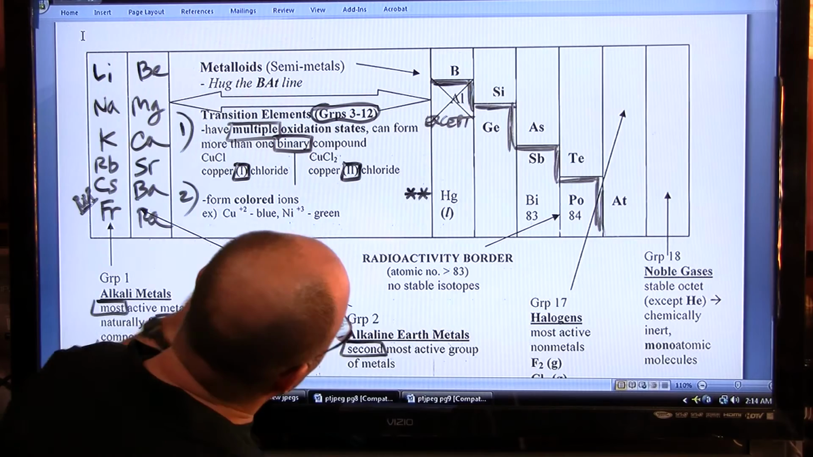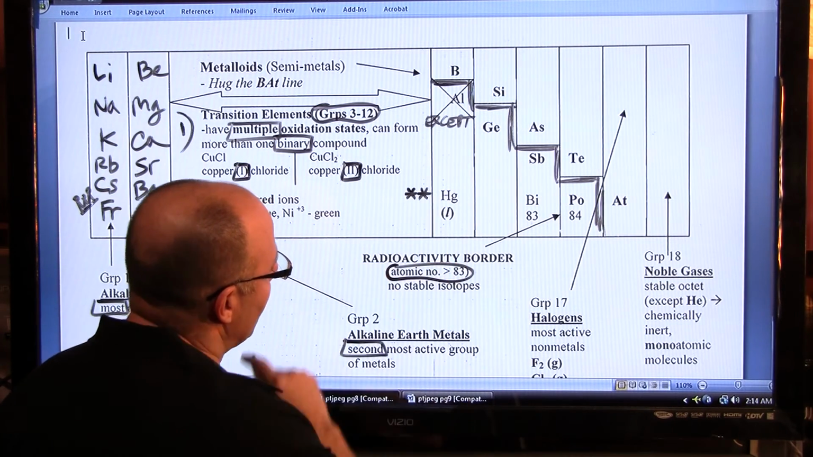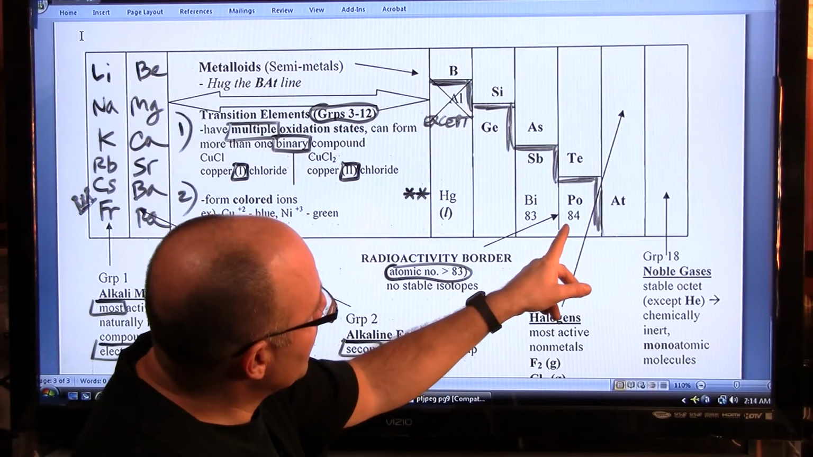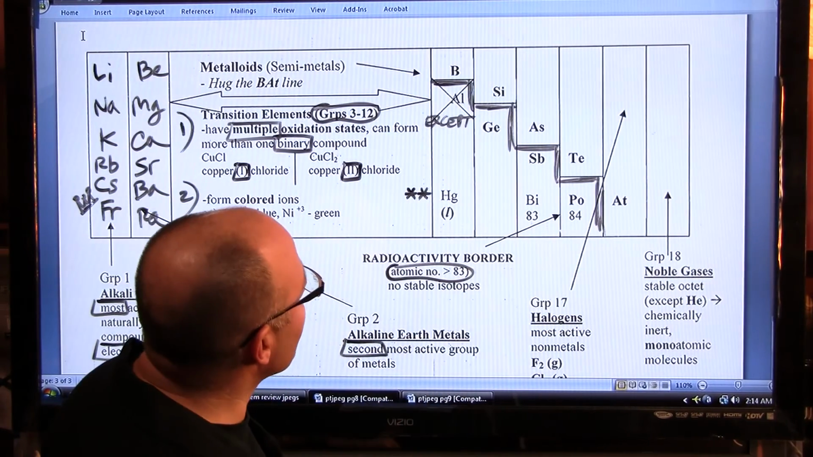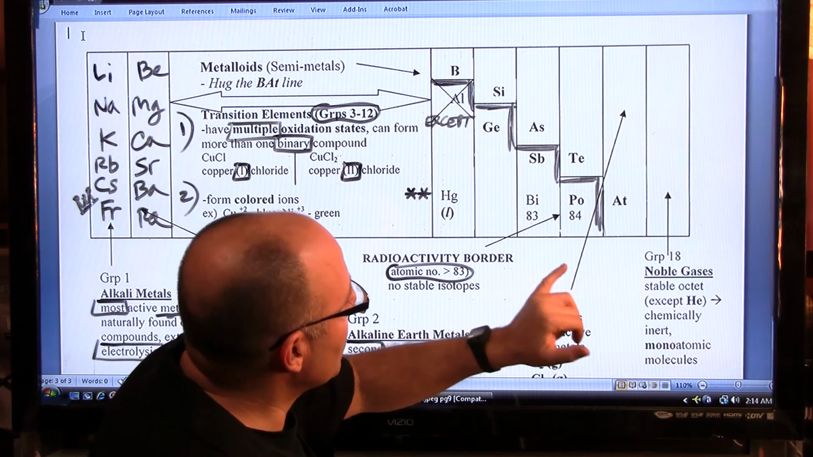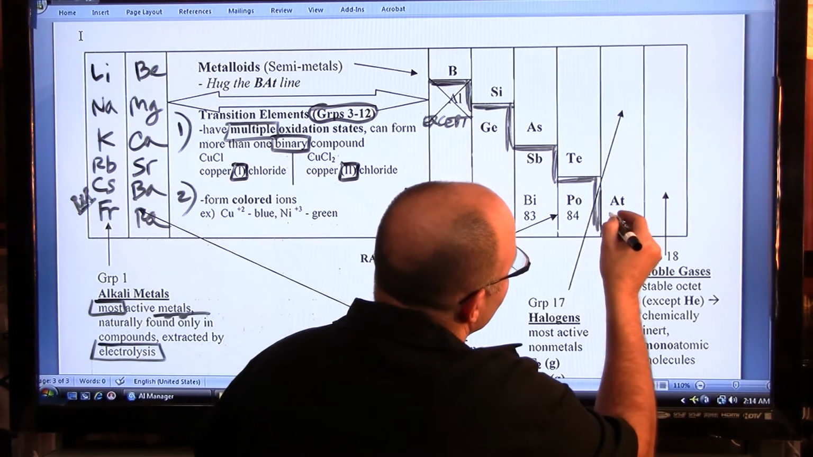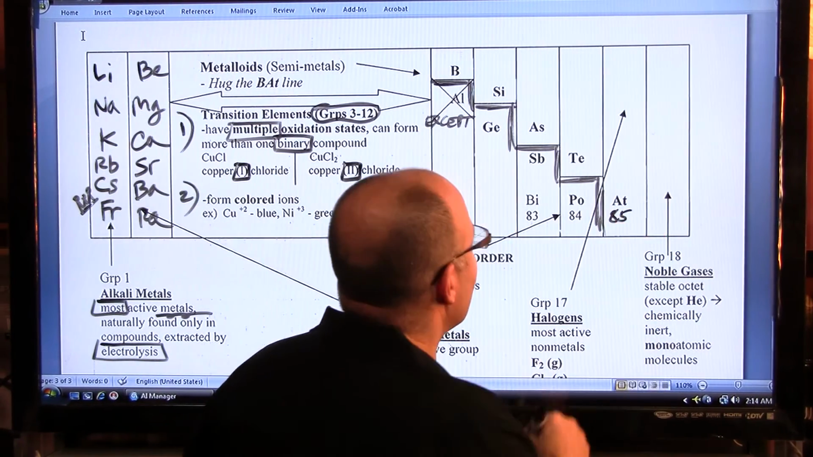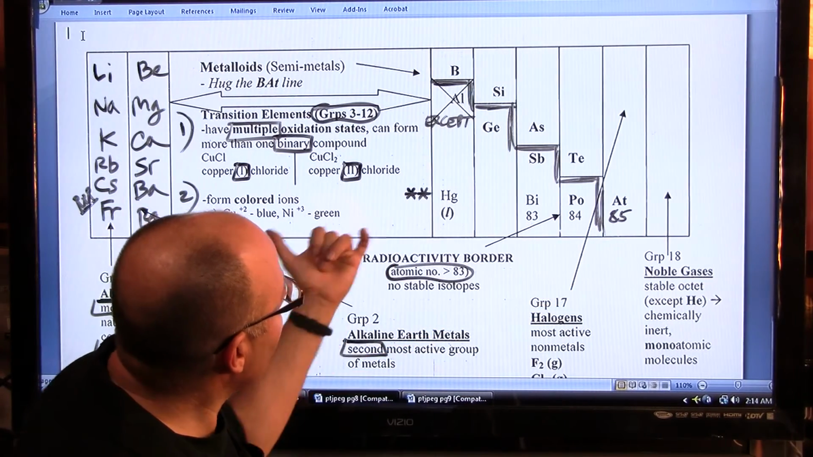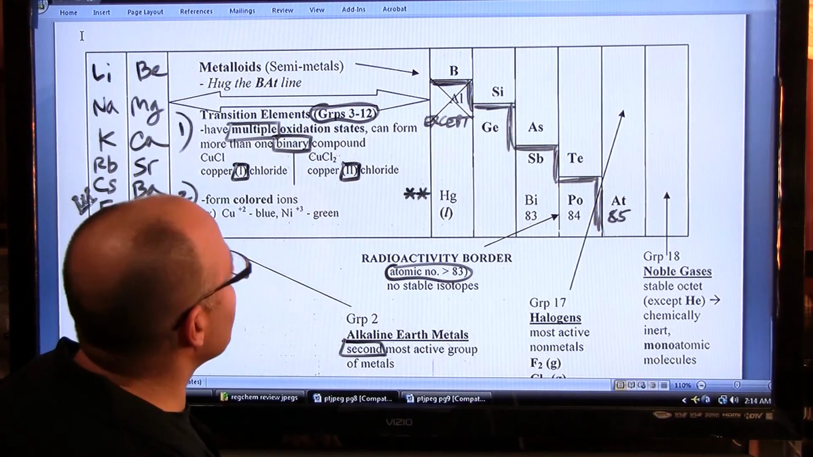Okay? And then moving to the right again, I want you to note something called the radioactivity border, which is past element number 83. Starting with element 84, all of the isotopes of this element, polonium, Po, are radioactive, and all the isotopes of the next element, At, will be radioactive, etc. Now, for 83 and below, some of the isotopes are radioactive. Which ones, you'd have to be told.